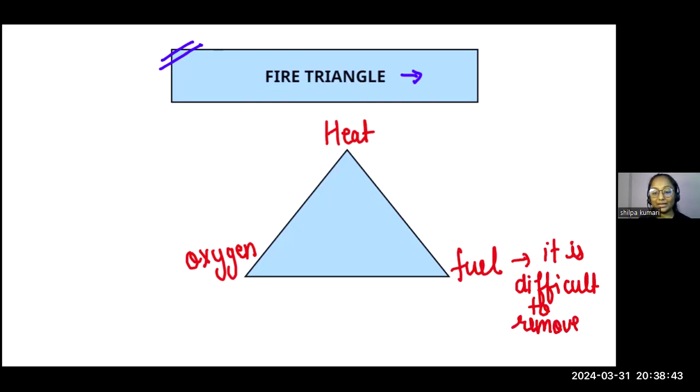And if it is difficult to remove the fuel, that is the reason we go for two things. Either we decrease the temperature below the ignition temperature, or we cut off the supply of oxygen.